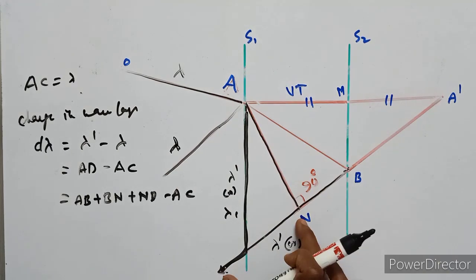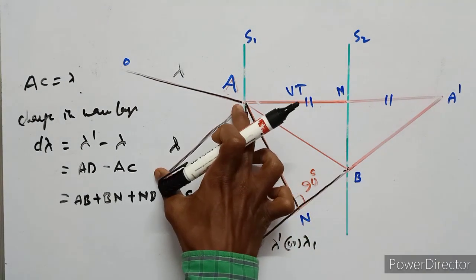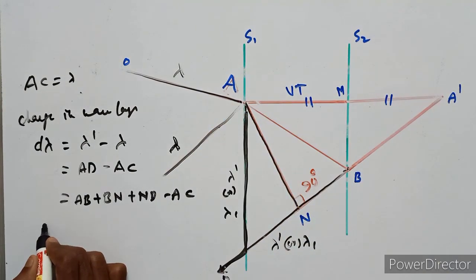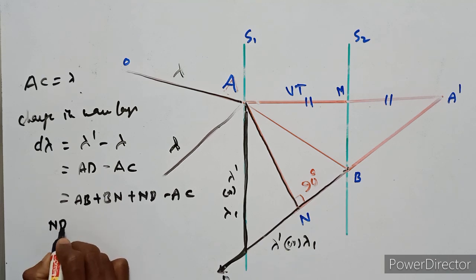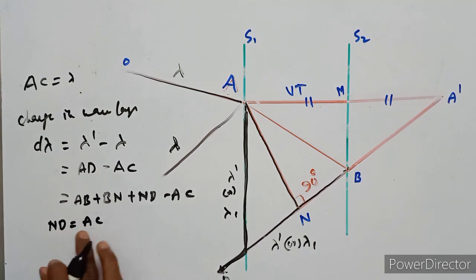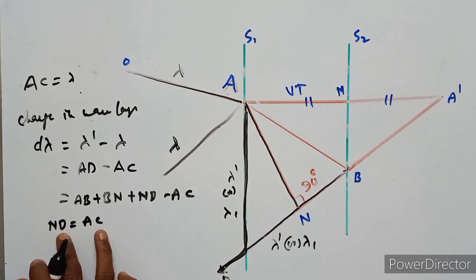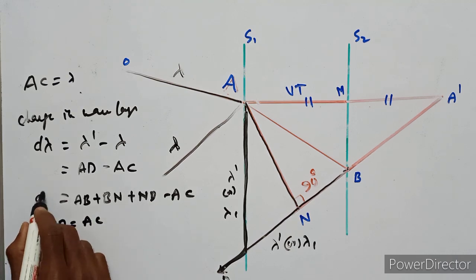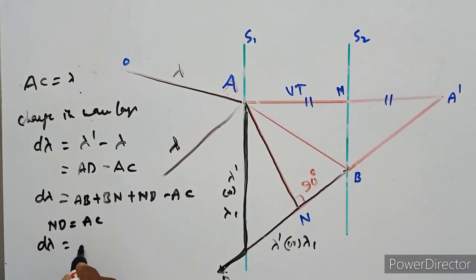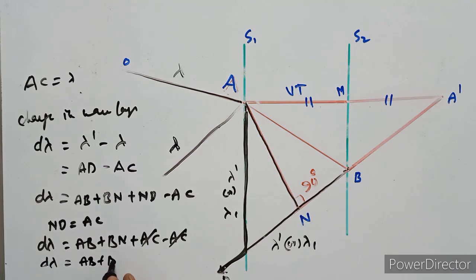This side is equal to this side, so ND is equal to AC. This value is substituted in the equation. So d lambda equals AB plus BN plus AC minus AC. Here AC is cancelled. Remaining is d lambda equals AB plus BN.